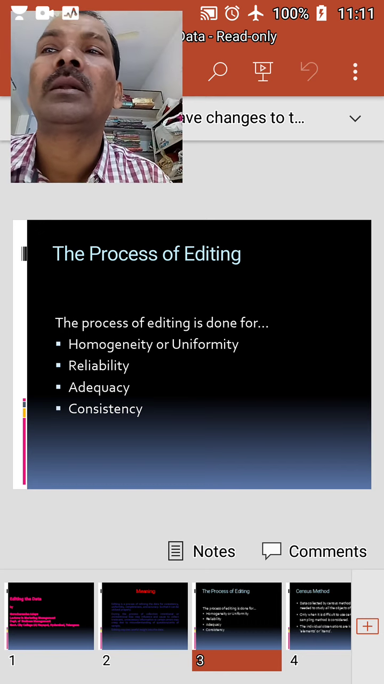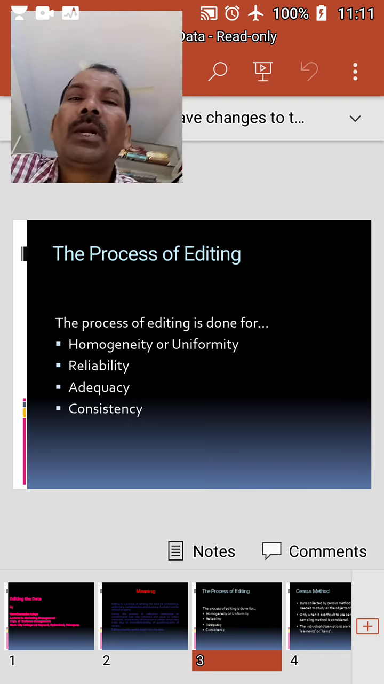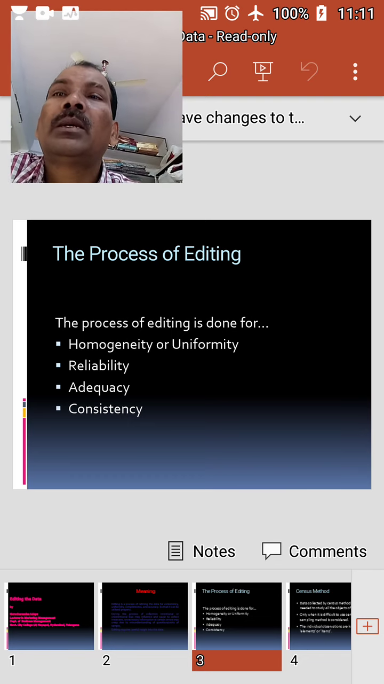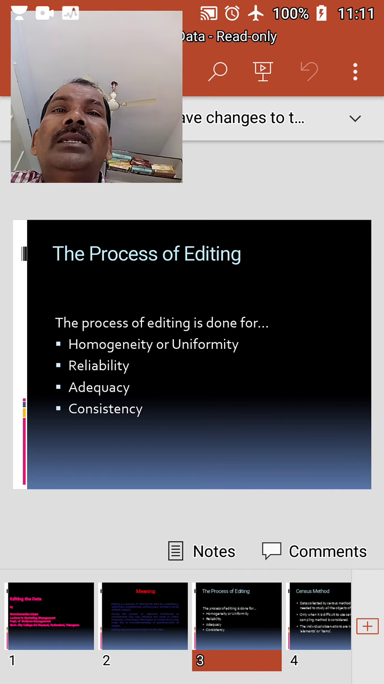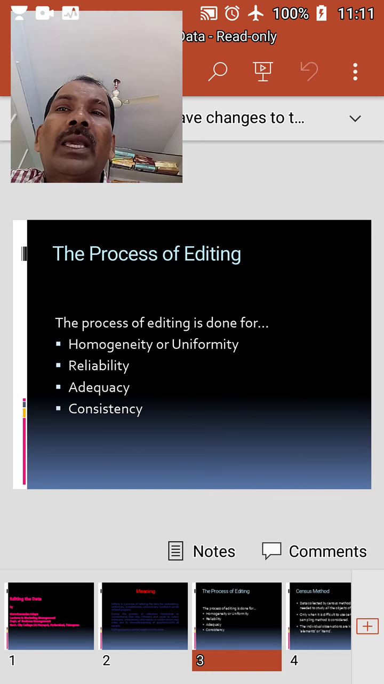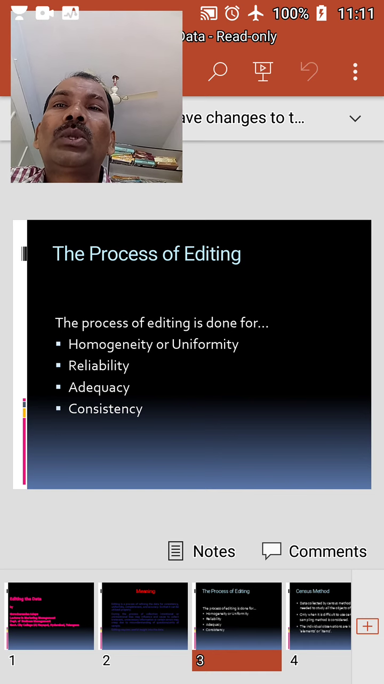Now we discuss reliability. Editing for reliability is the most difficult task of the investigator. The data is considered reliable when it is accurate. Accuracy of data depends on the skill and personality of the investigator and the respondent. Conclusions based on unreliable and inaccurate data can never be correct.